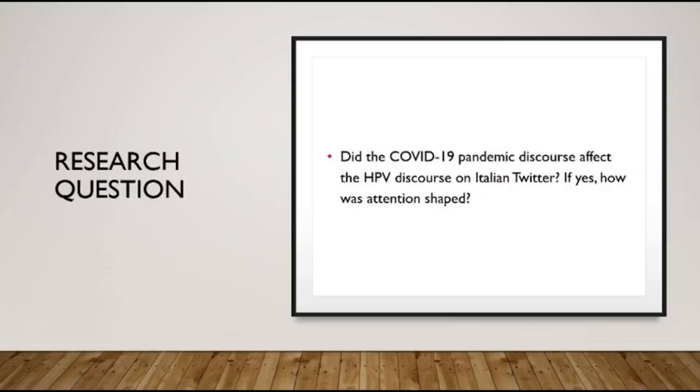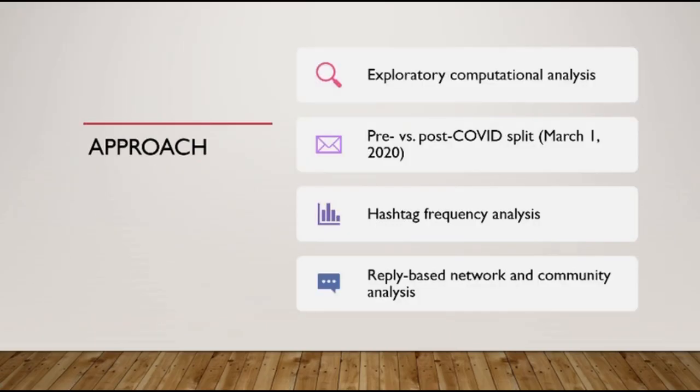Based on this dataset, our main research question is: did the COVID-19 pandemic discourse affect the HPV discourse on Italian Twitter? If yes, how was attention shaped? First, we conducted a hashtag-based analysis to identify dominant themes before and after COVID-19, splitting the dataset at March 1st, 2020. Second, we performed a reply-based network analysis to examine how users interact with each other.